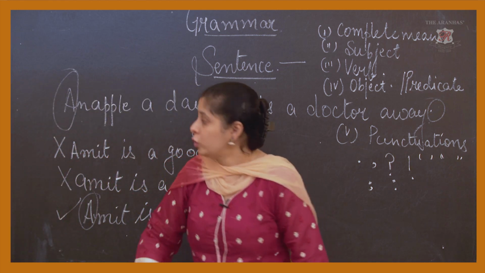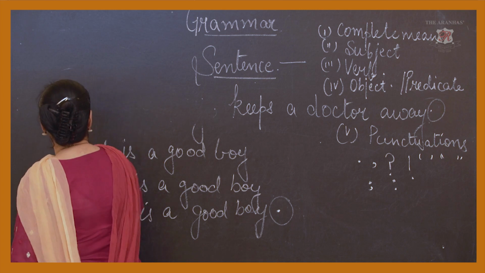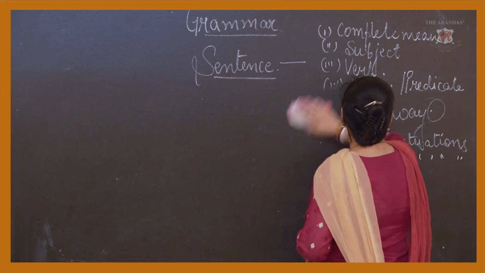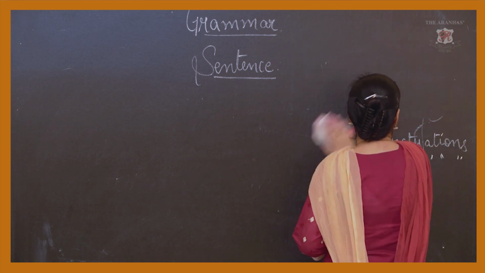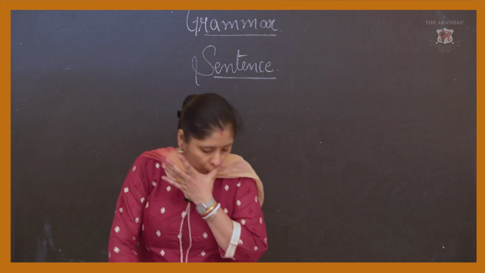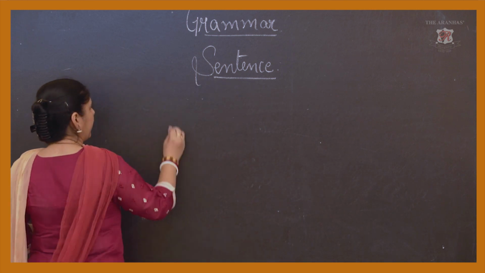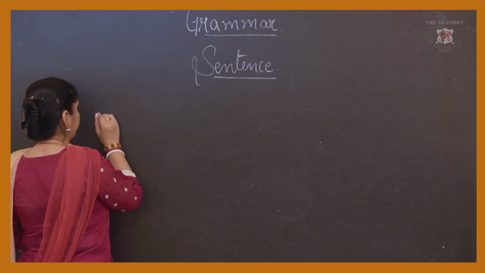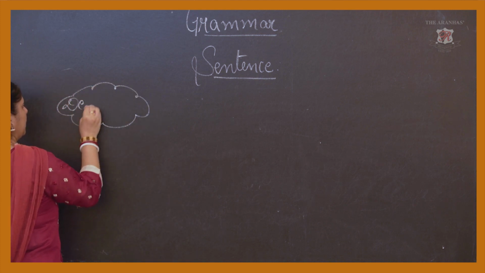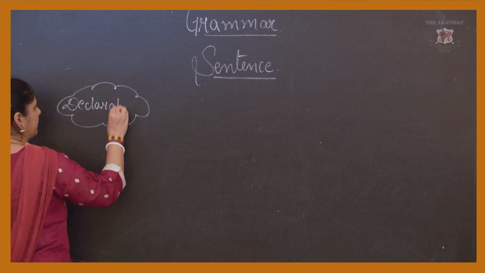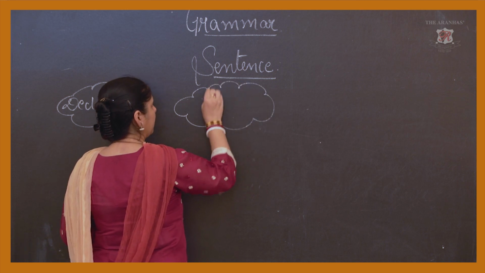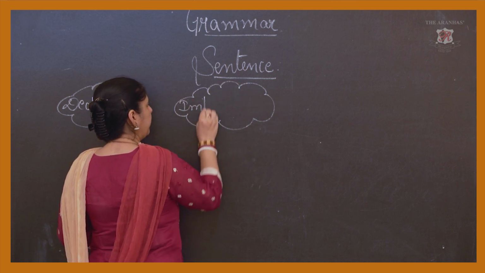Now let's go to its types. It has four types. The first is declarative. Second is imperative.